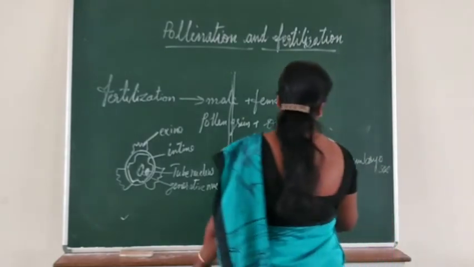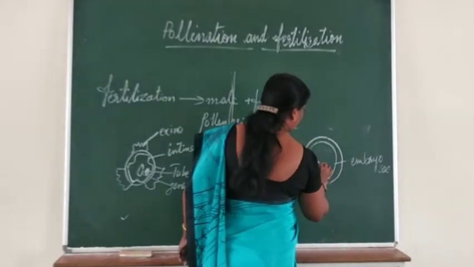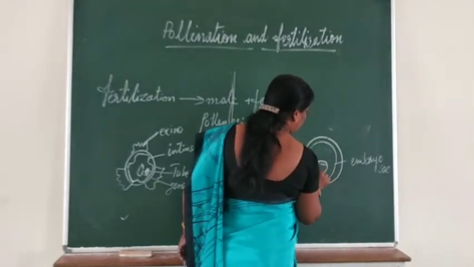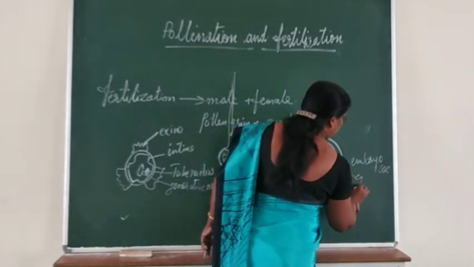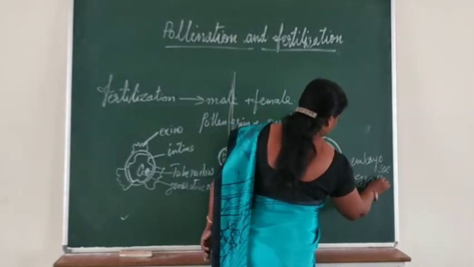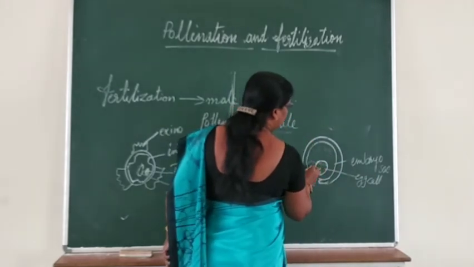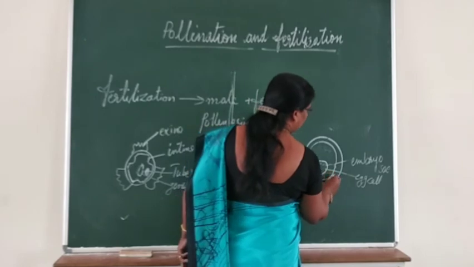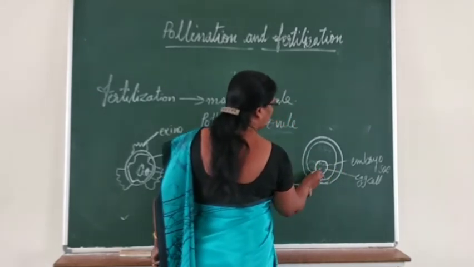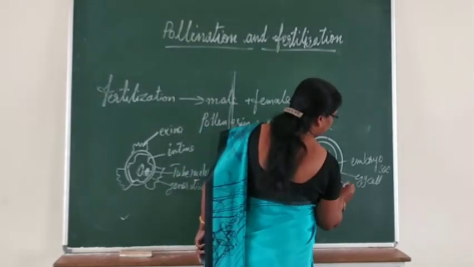At this end you can see 1 egg cell, which is prominent. Associated with it are 2 other cells, which are called synergids.